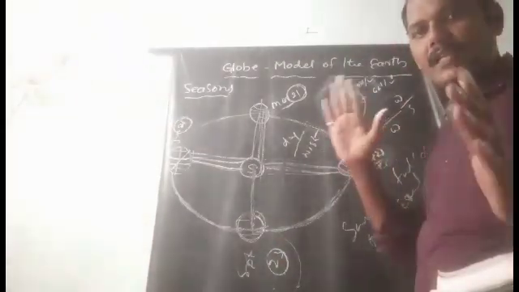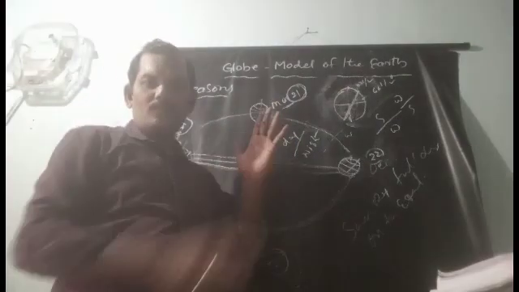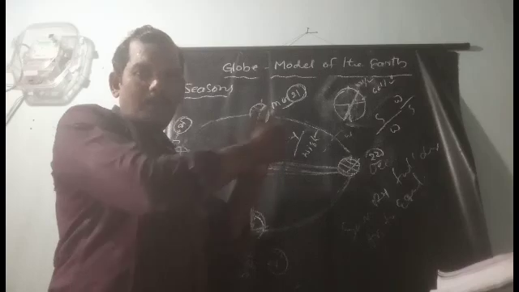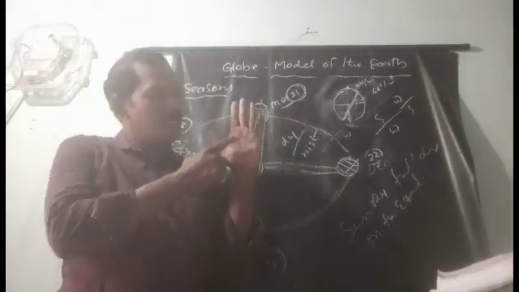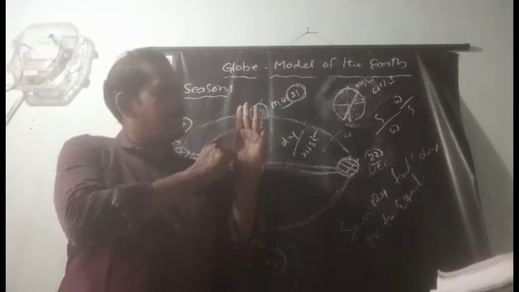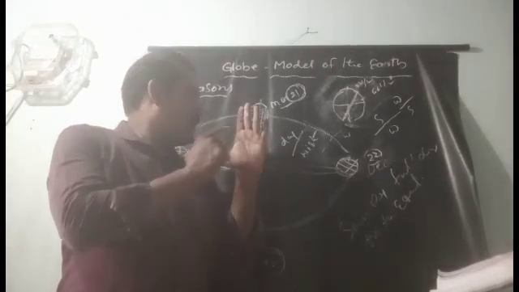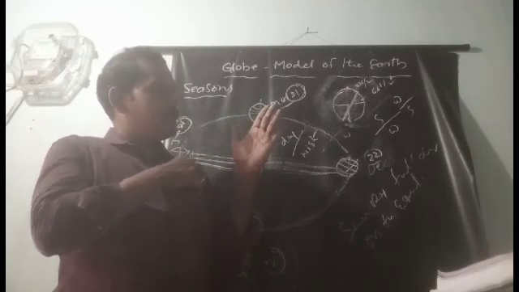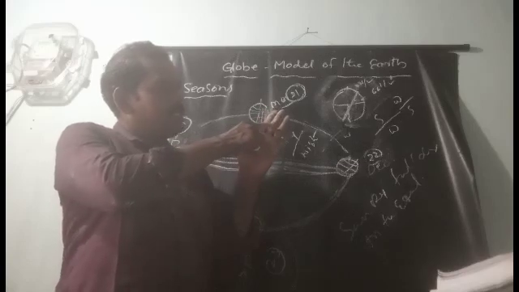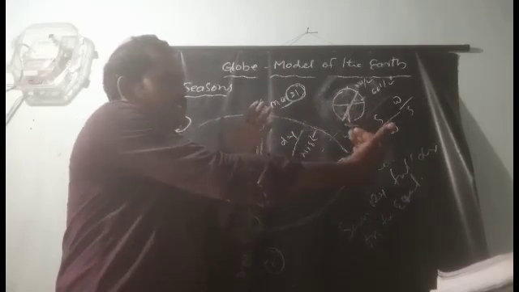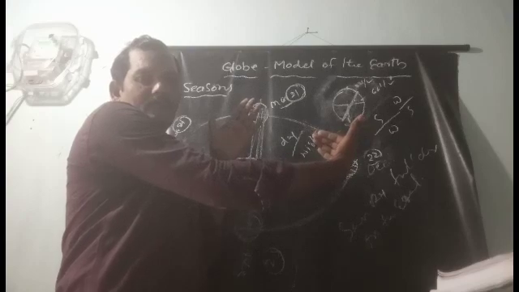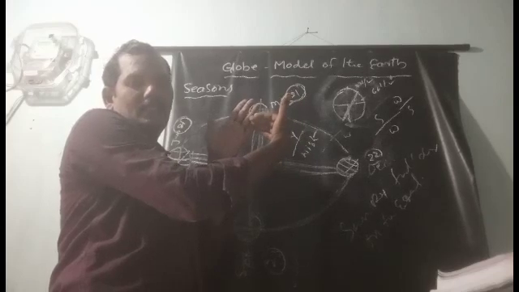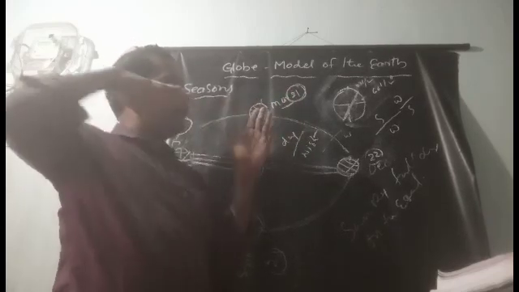This is the sun. Take for example, this is the earth. The sun rays fall here. This is the equator, the Tropic of Capricorn here, the Tropic of Cancer here. This is the line. When on June 21st the earth slopes a little, then the line comes down. Is this in front of the sun or not? The sun rays are like this, so the sun rays fall directly on the Tropic of Cancer. Again, the sun rays fall from this line.